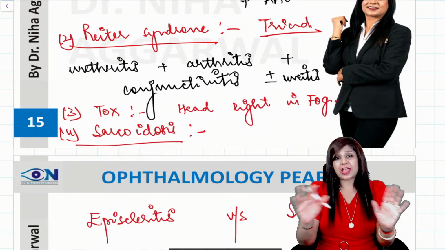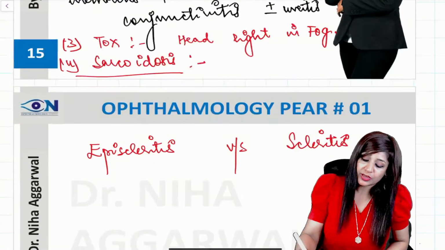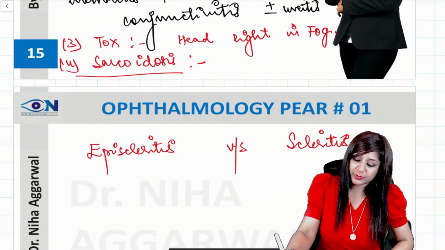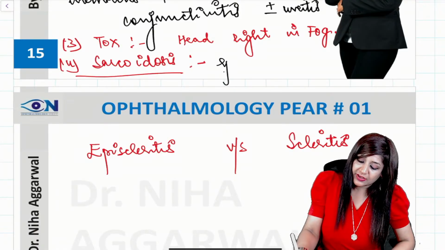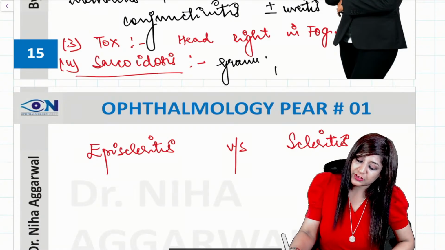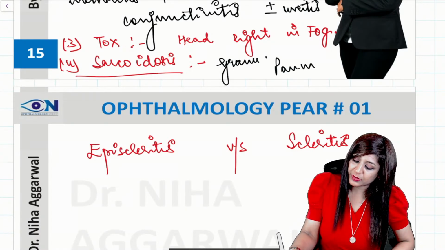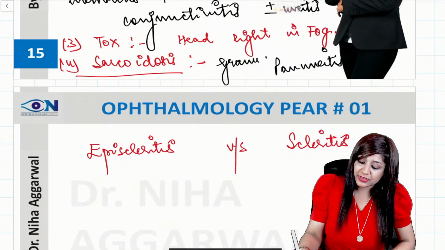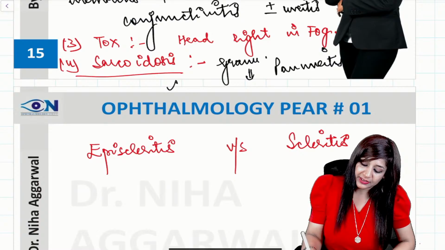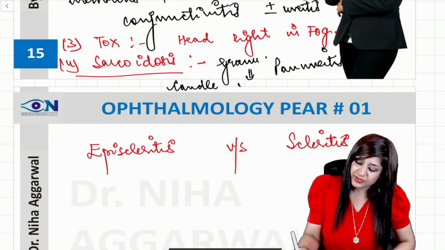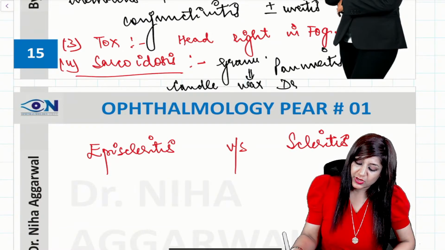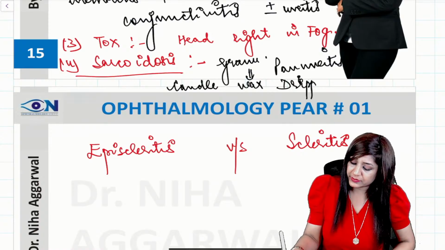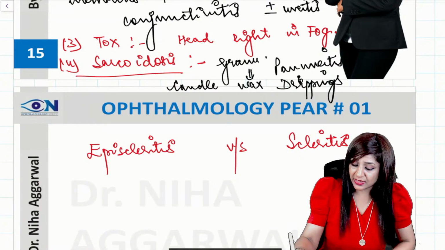Most of the times, sarcoidosis is a granulomatous disease, so I will have a granulomatous kind of panuveitis, and a very important finding that we will have is the candle wax drippings. So each and every word of this aspect is important, and I have written it.